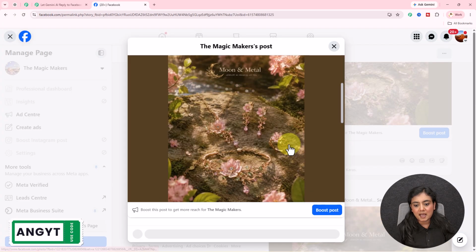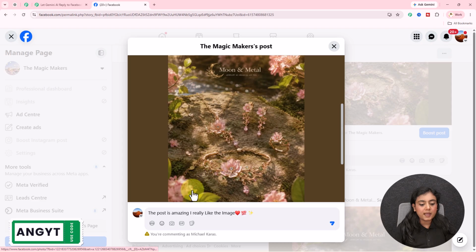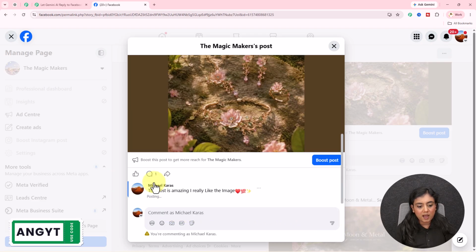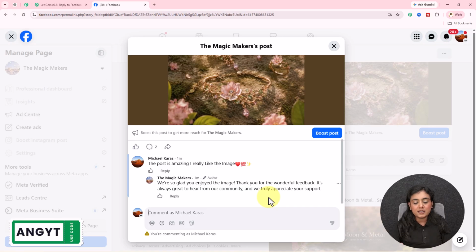So let's suppose I'm going to post a comment right here, and the comment is, the post is amazing. I really like the image. Okay, so I am, as Michael Karras, posting this comment right here. Now this comment has been posted, within 5 to 10 seconds you will see this person who has posted the comment will receive an automated reply. It will usually take 5 to 10 seconds. And you can see in front of you only, nobody in my team has written this reply right here.